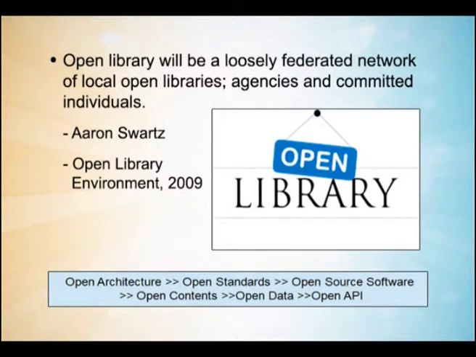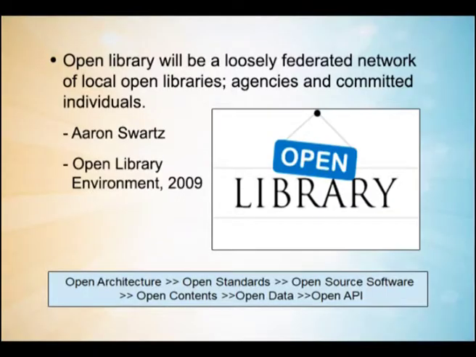Now, the director of Open Library once said that Open Library is coming as a future entity, and it will be a loosely federated network of local open libraries, agencies and different committed individuals. So in future, the information landscape will not be based only on libraries, archives, museums and preservation institutes. There will be many committed individuals, user generated contents, and finally all the local libraries will be merged together seamlessly to give us a global library,